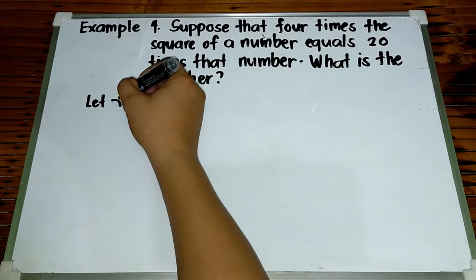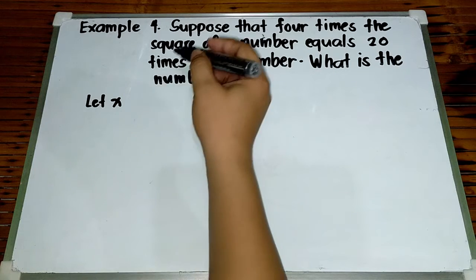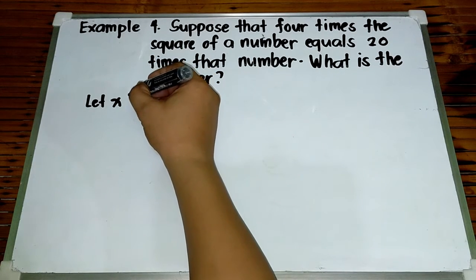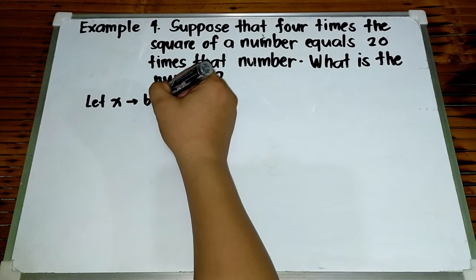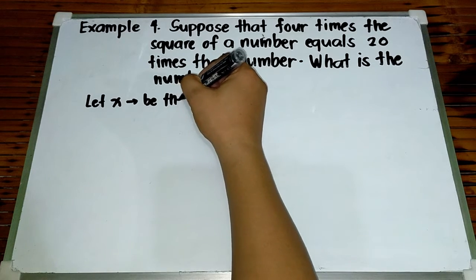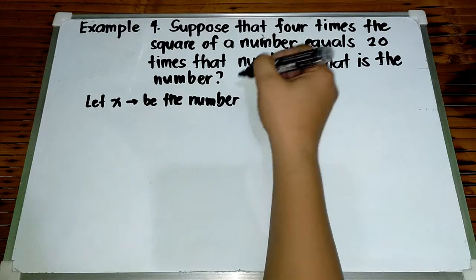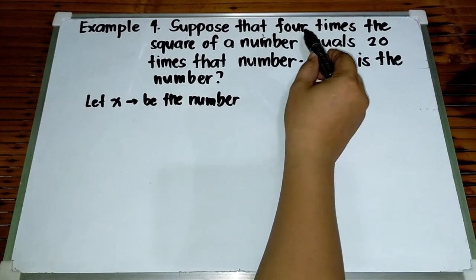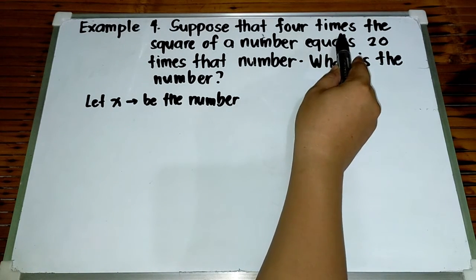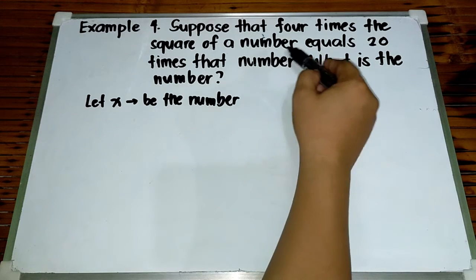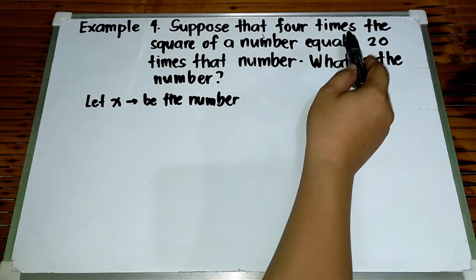Let x, again, or pwede rin pong let y, nasa niya na yun. So, let x be the number. Ayan. Sabi dito, suppose that 4 times the square of a number.